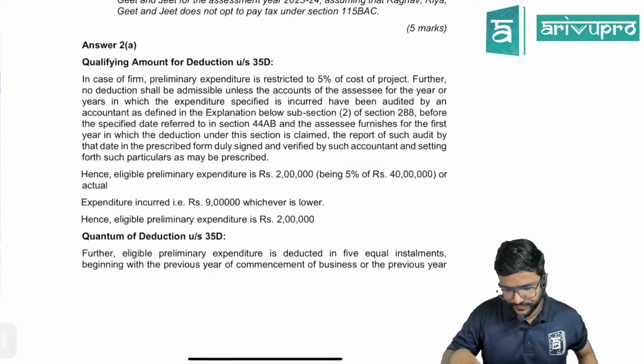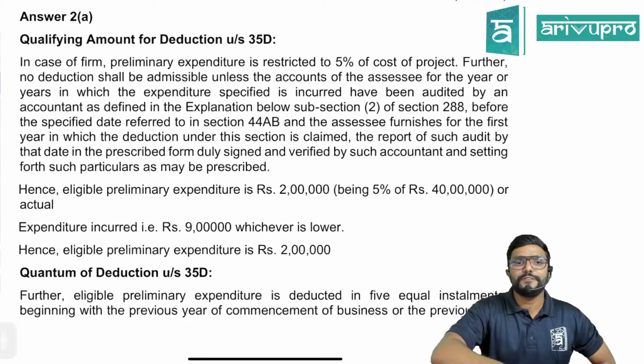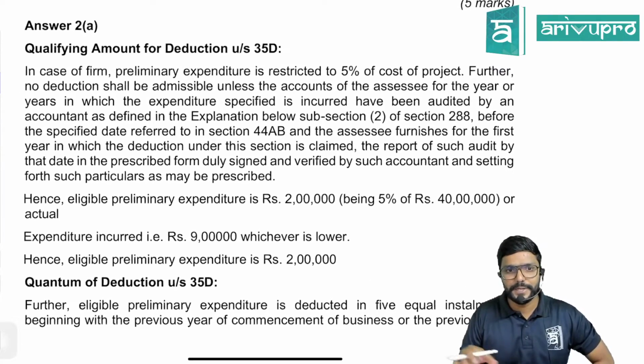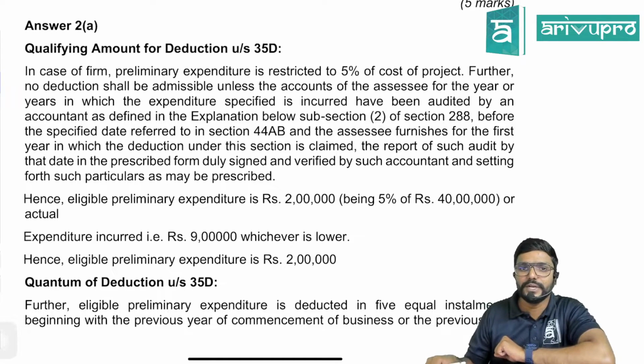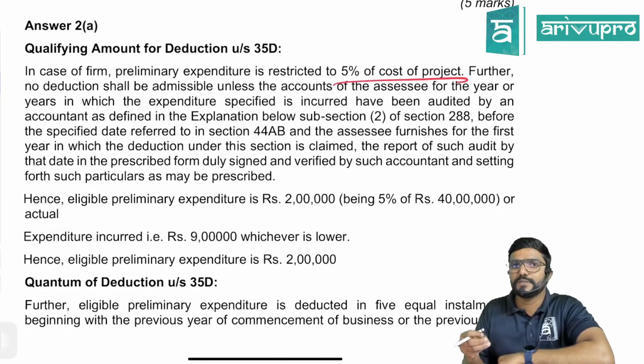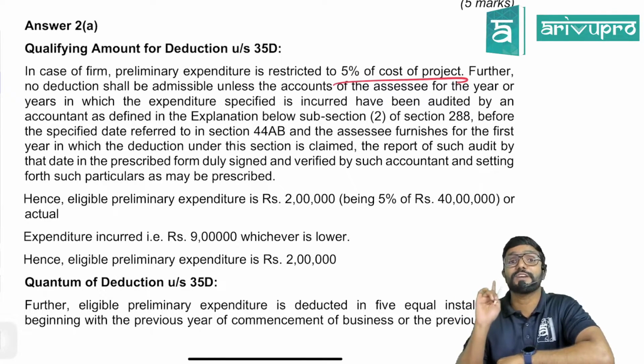Let us see the answer. Qualifying amount for deduction under section 35D. In case of a firm, preliminary expenditure is restricted to 5% of cost of project. Means we will compare actual preliminary expenses with 5% of cost of project. Sir, here should we take 5% of capital employed? No, that is only for companies.